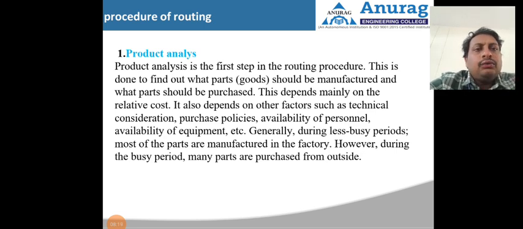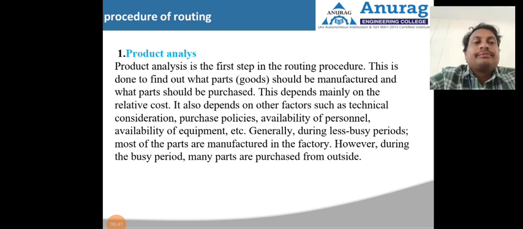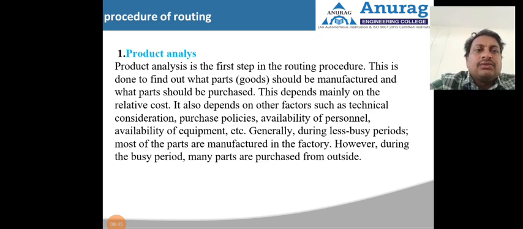This is done to find what parts should be manufactured and what parts should be purchased, what components we are going to purchase from outside and what components we are going to produce in our organization. So this is the complete product analysis, make or buy decisions. This depends mainly on the relative cost. I already told you, it depends mainly on the relative cost.